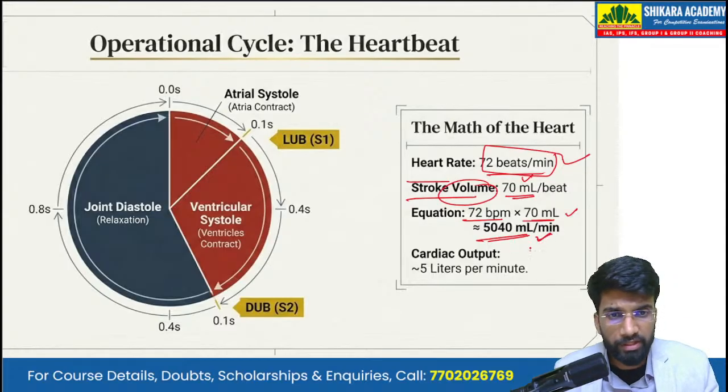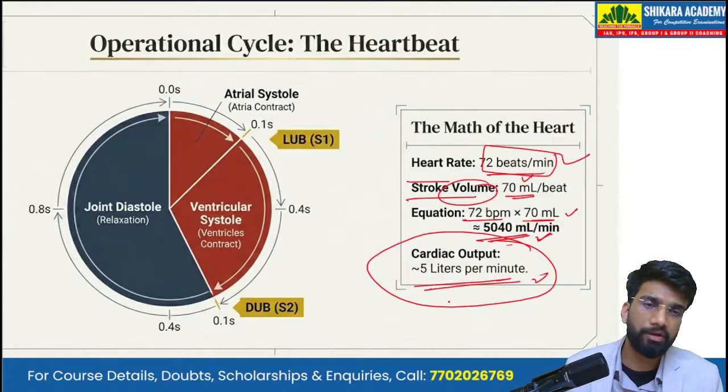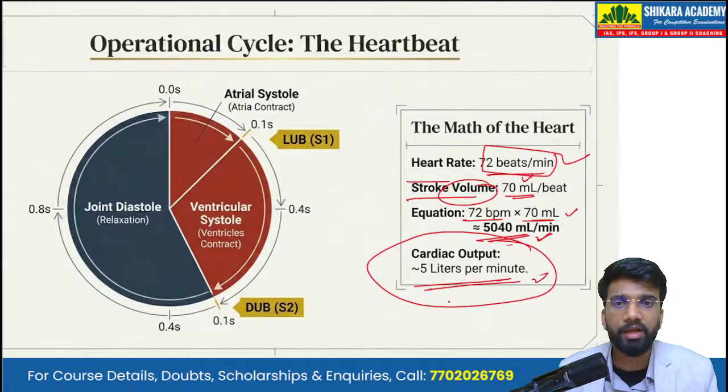So we say the cardiac output of the heart is 5 liters per minute. It all starts from 0 seconds.